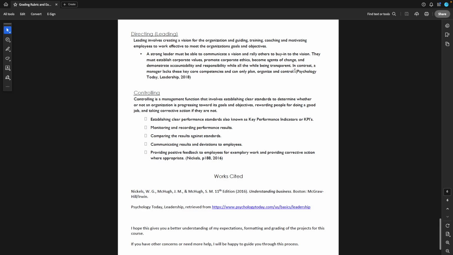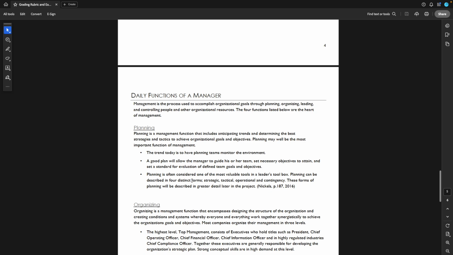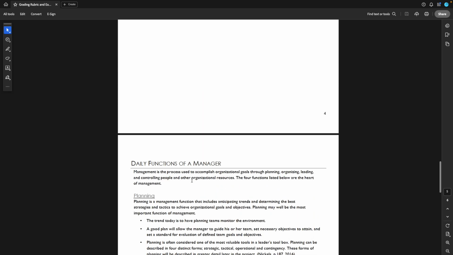As you can see, after a paragraph, you would just put in your source, and then you're citing it as a works cited as well. I hope that's very helpful for you, my friends. Again, I want you to do well.